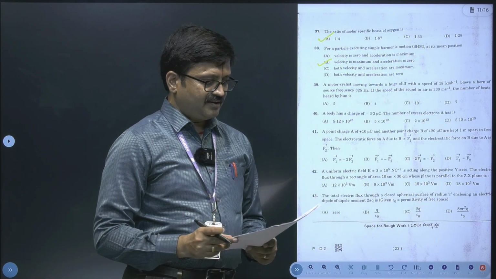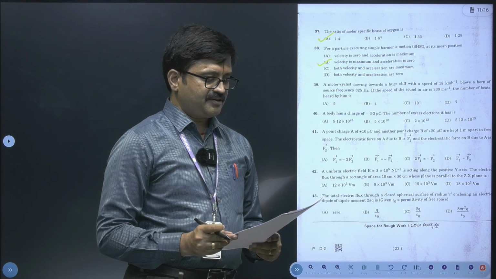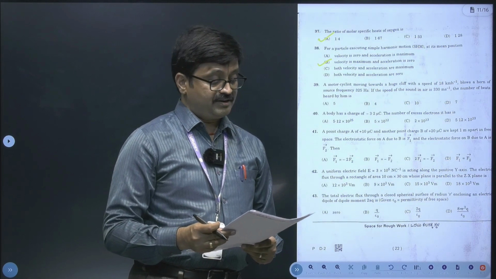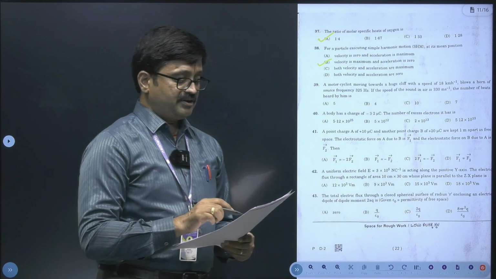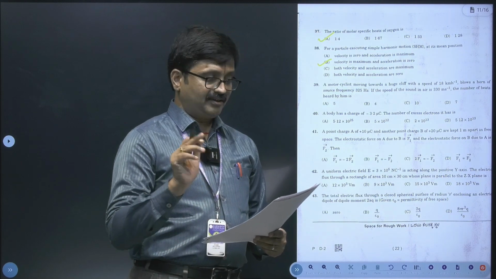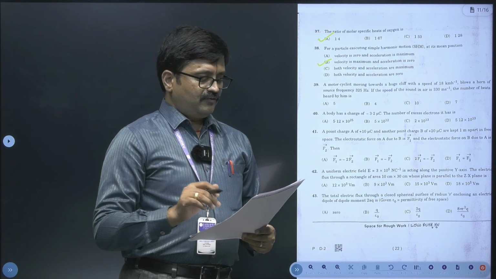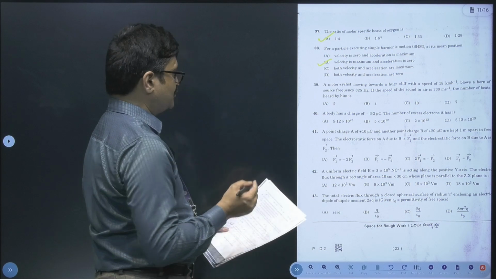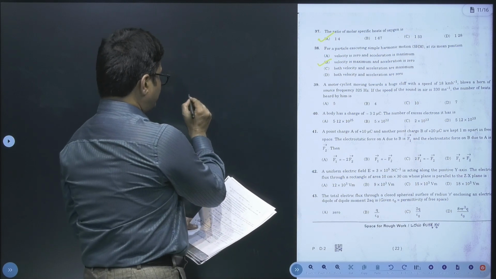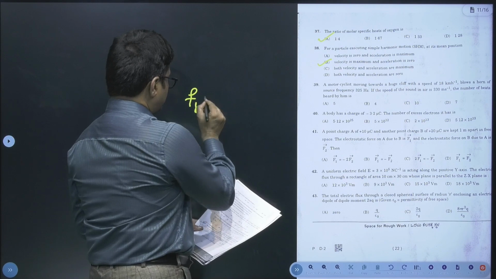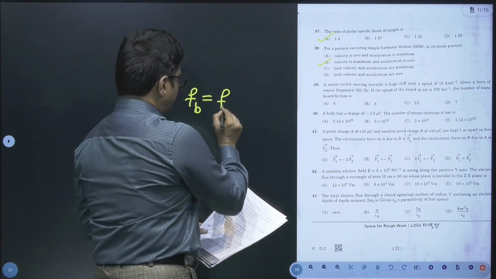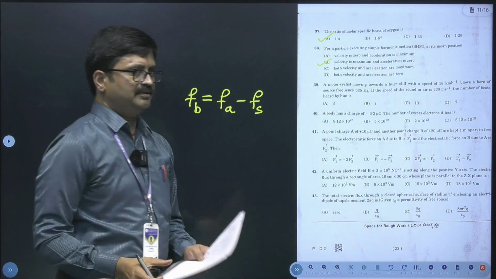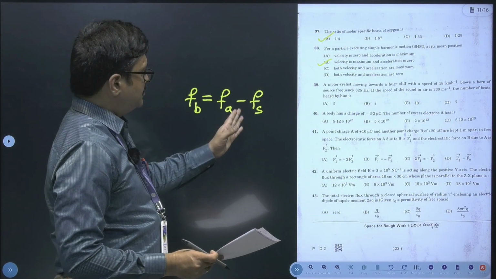39th question. A motorcyclist moving towards a huge cliff with a speed of 18 km per hour blows a horn of source frequency 325 Hz. If the speed of sound in air is 330 meter per second, the number of beats heard by him. Now in this question you can very easily answer by using beat frequency FB is equal to apparent frequency minus frequency of the source.